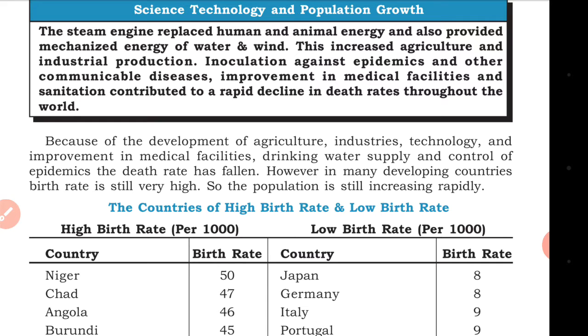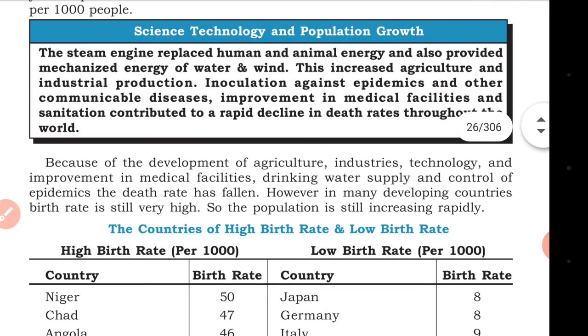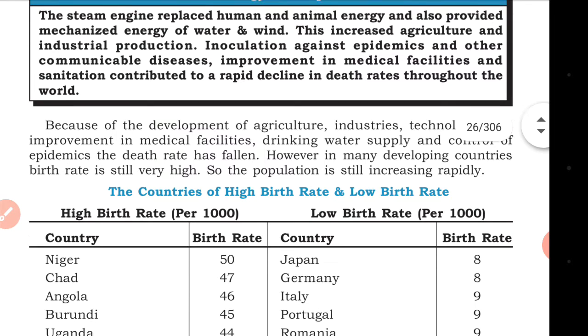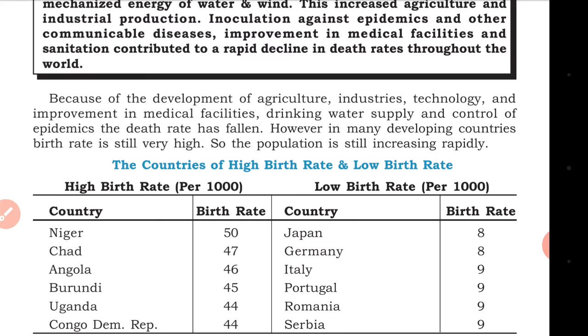Looking at science and technology and population growth, the steam engine replaced human technology, and animal energy was also replaced by mechanized energy and water. Many improvements were made against epidemics, pandemics and communicable diseases, and medical facilities and good sanitation were provided so that people would survive. The death rate has decreased because of the development of agriculture, increased industries, technology, improvement in medical facilities, drinking water supply, and control of epidemics.